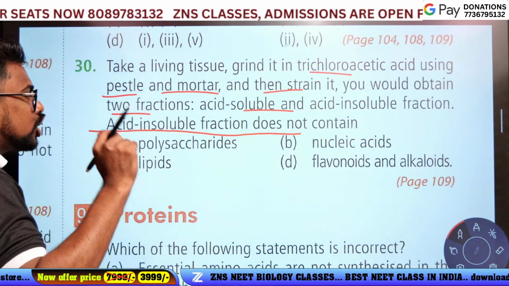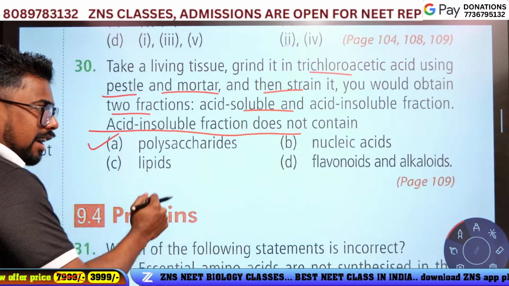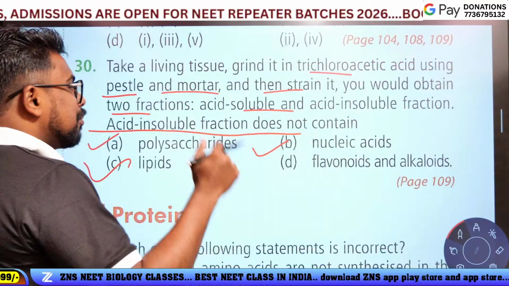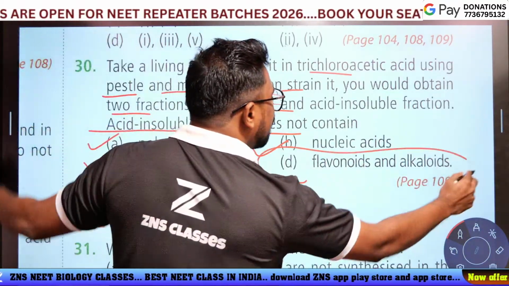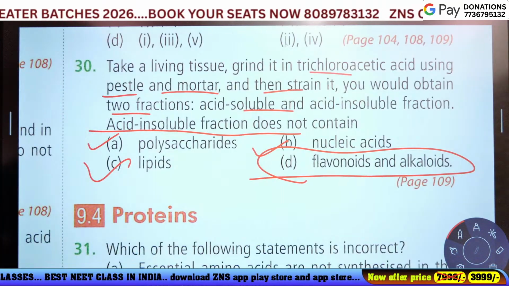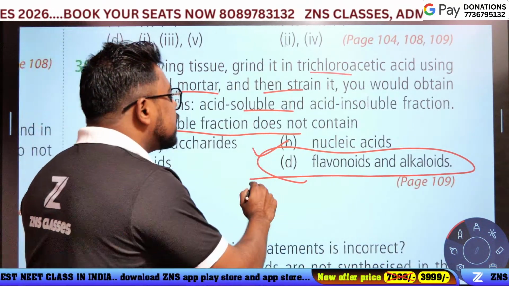The acid insoluble fraction contains polysaccharide, lipid, nucleic acid, but does not contain flavonoid and alkaloid. Option D is the answer.